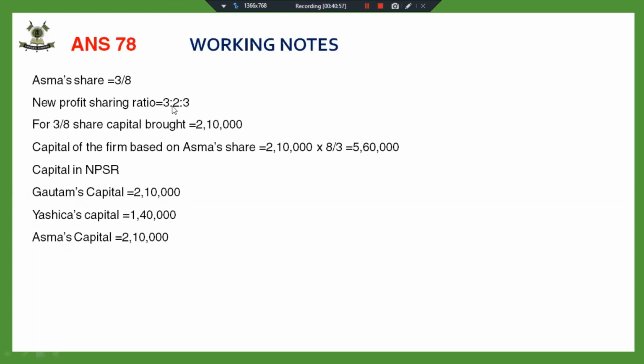And here the sacrificing ratio will not be the old ratio. Whenever new profit sharing ratio is given, we have to find out the sacrificing ratio by old minus new. So this is old minus new. So only one partner is sacrificing, that is 3/8. That means Asma is getting 3/8 share from Gautam. And Yashika's share remains unchanged. There is no change in her share. So premium for goodwill will be totally given to Gautam.